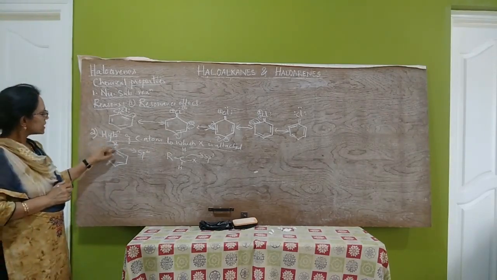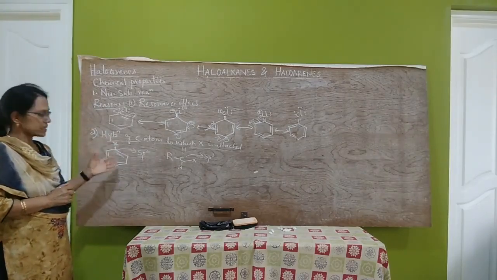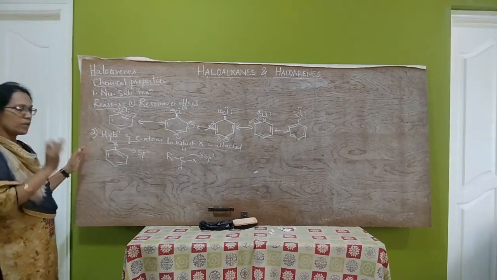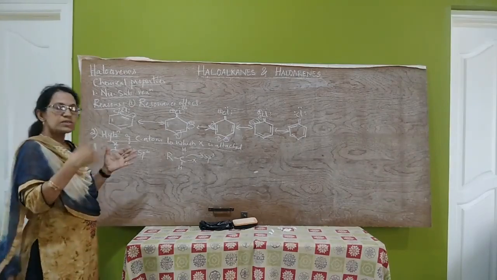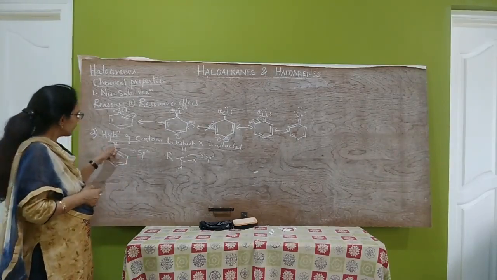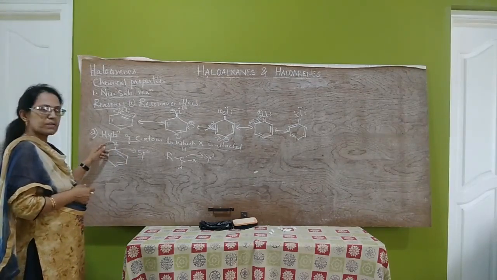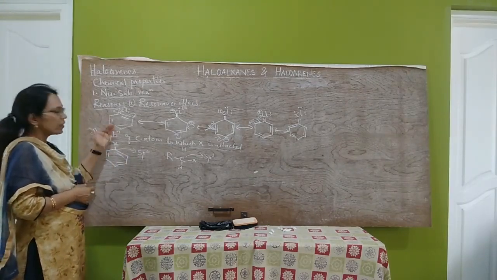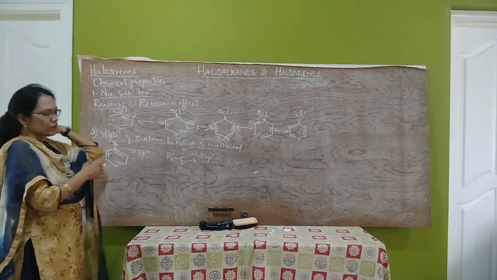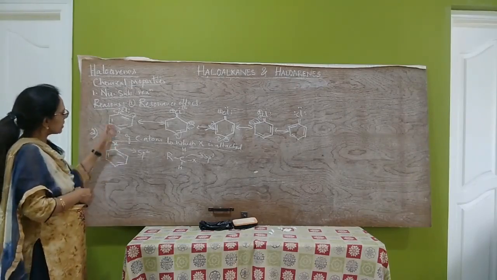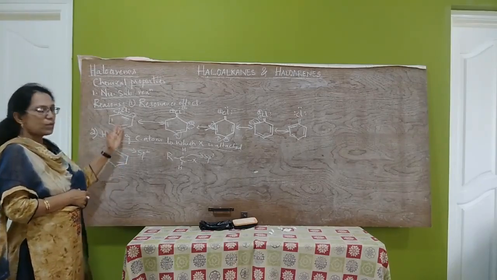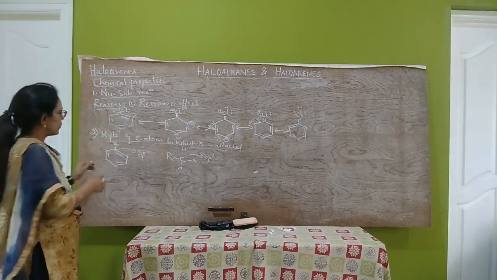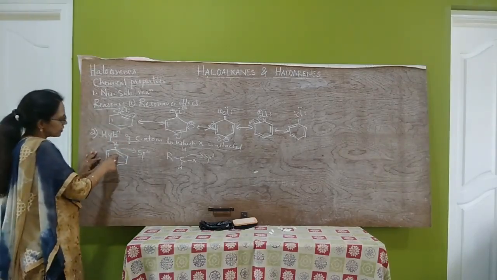Therefore, this C-X bond length decreases. As we know, the shorter the bond length, the stronger the bond. Therefore, the cleavage of this bond becomes difficult, the reactivity towards nucleophilic substitution decreases, and haloarenes are less reactive towards nucleophilic substitution reaction.